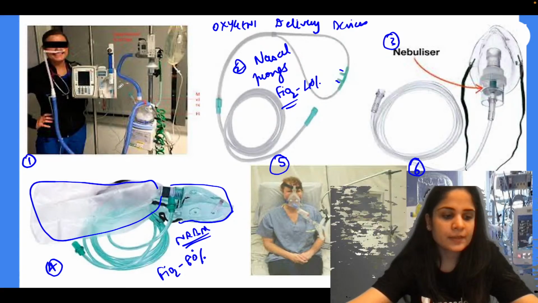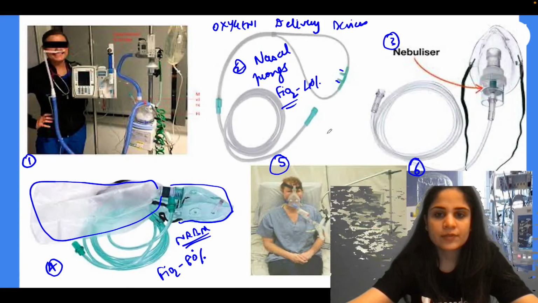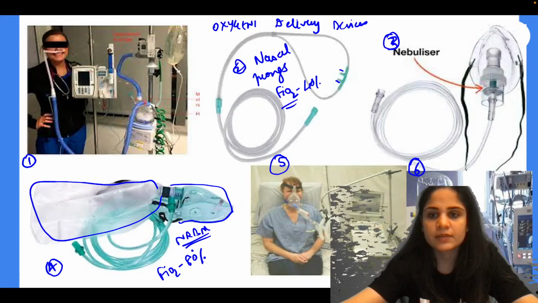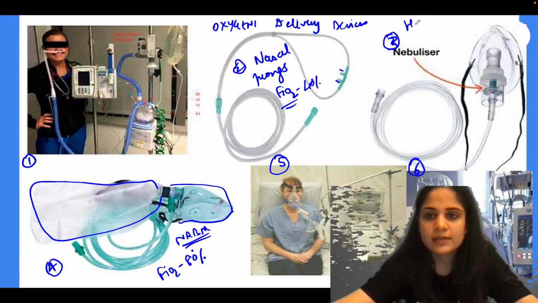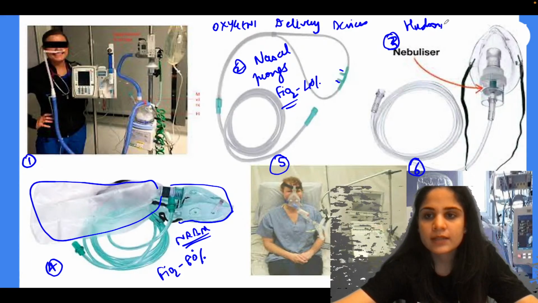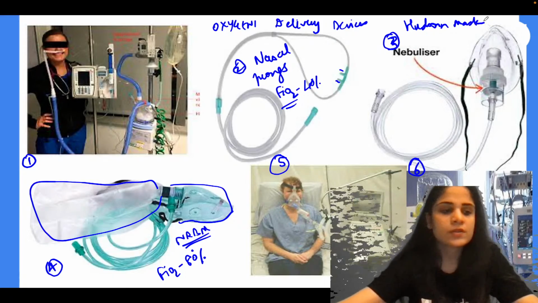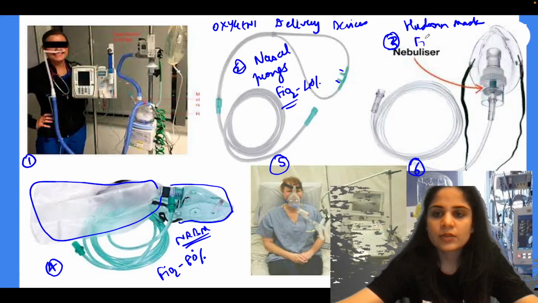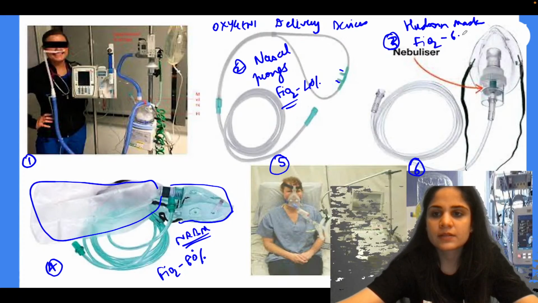Can you identify picture 1, or picture 5, or 3? You should be able to identify picture number 3. This is a normal Hudson mask, correct? This is the one that we use whenever a patient comes to casualty. The maximum FiO2 that you give with the Hudson mask is 60%.